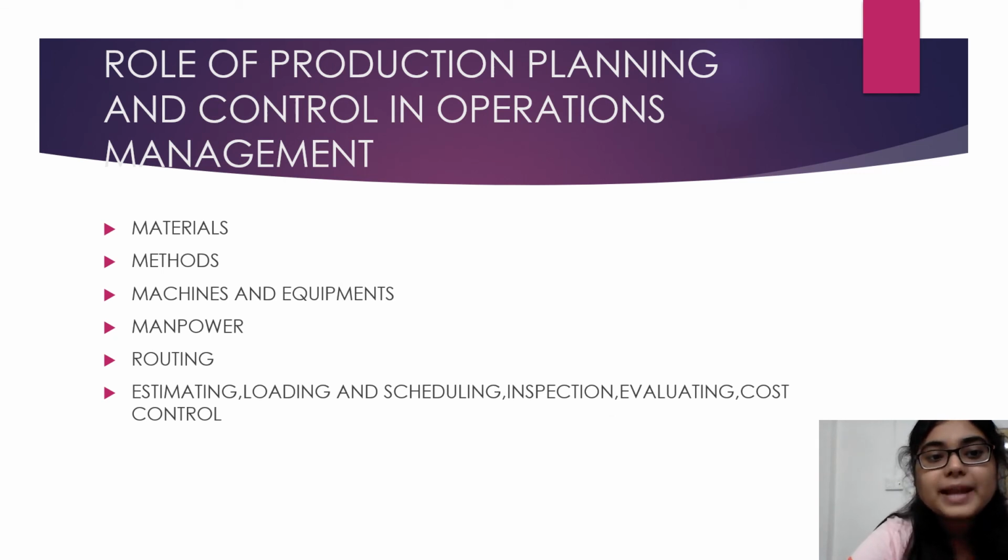Role of production planning and control in operations management. Materials: which kind of materials are required for the production. Methods: what will be the best method for the production. Machines and equipment: which equipment and machine will give a huge amount of production in a short time. Manpower requires skilled labor, very well versed in the techniques. Routing and estimating, loading and scheduling, inspection, evaluating, cost control.